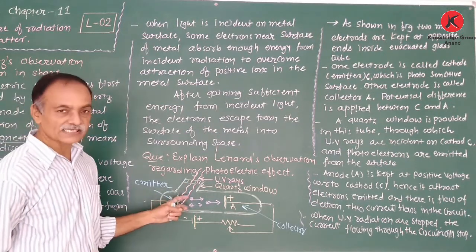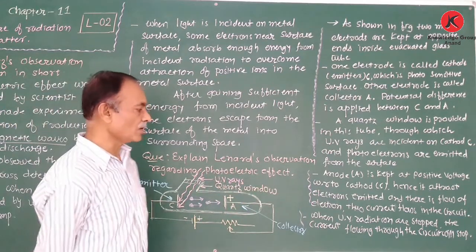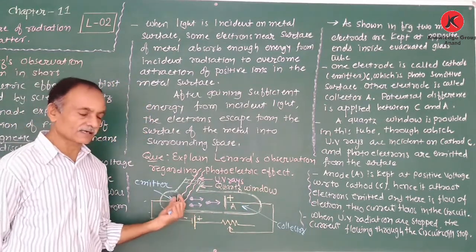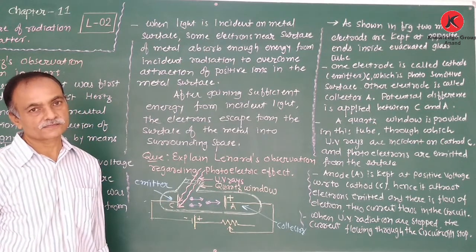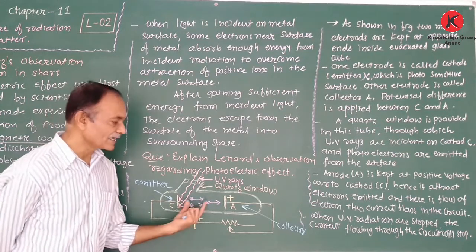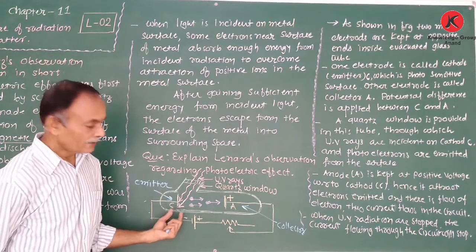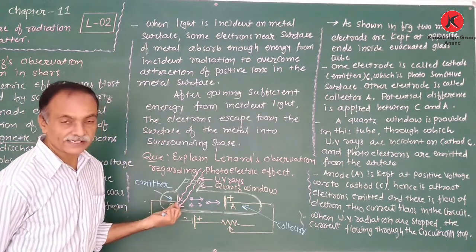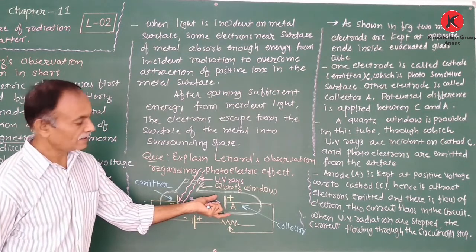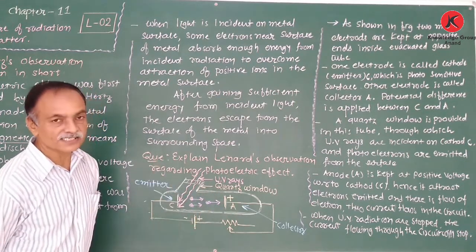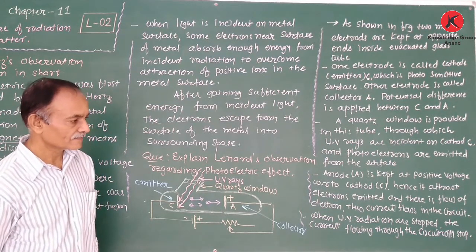When the UV rays are stopped, the current flowing in the circuit will also stop. So from this, Lenard also observed the effect on photoelectric current due to the potential on the anode and the intensity and frequency of the incident light. Clear?